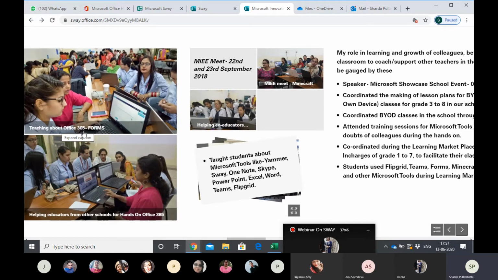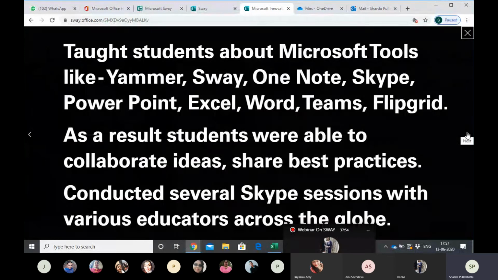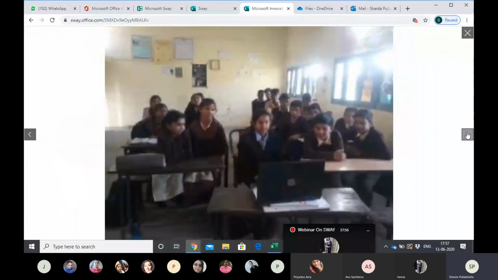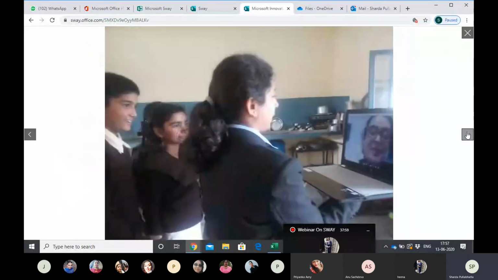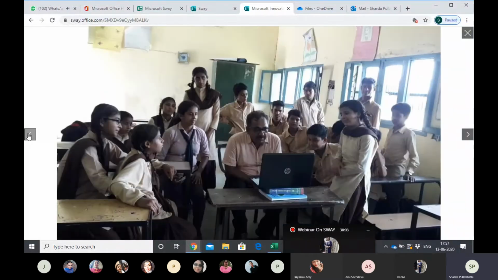Teaching about Office 365 Forms. This is how it will appear. This again is a stack. See, this small stack we have made. So when I click on this, it opens whatever I want to say. 3 pictures were there. When you play, at first it's a bit hazy. You need to wait for a second.